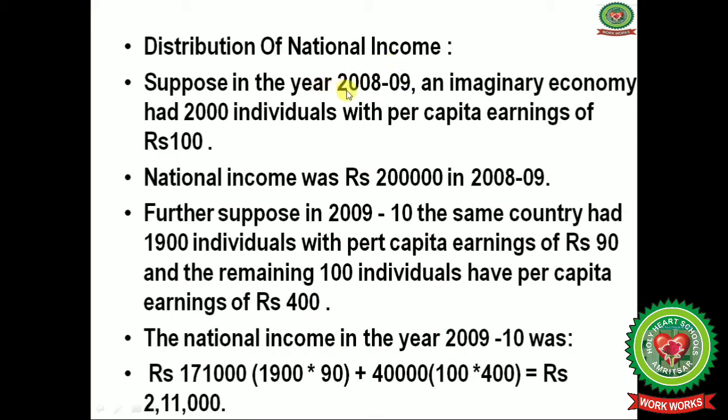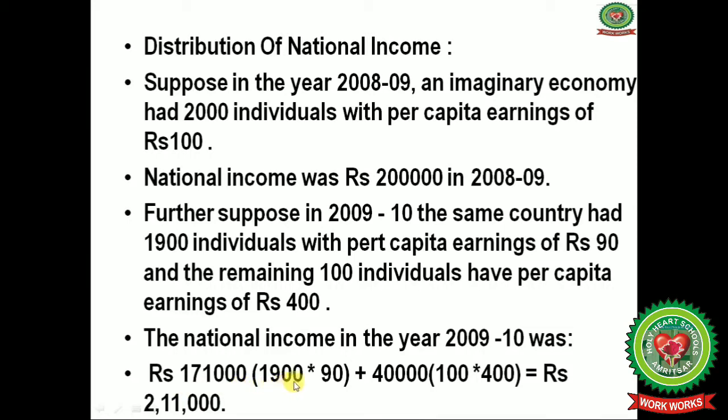Distribution of national income. Suppose in the year 2008 till 2009 an imaginary economy had 2,000 individuals with per capita earnings of rupees 100. The national income was rupees 2 lakh in 2008 till 2009. Further, suppose in 2009 till 2010, the same country had 1900 individuals with per capita earnings of rupees 90, and the remaining 100 individuals have per capita earnings of rupees 400. So the national income in the year 2009 till 2010 was rupees